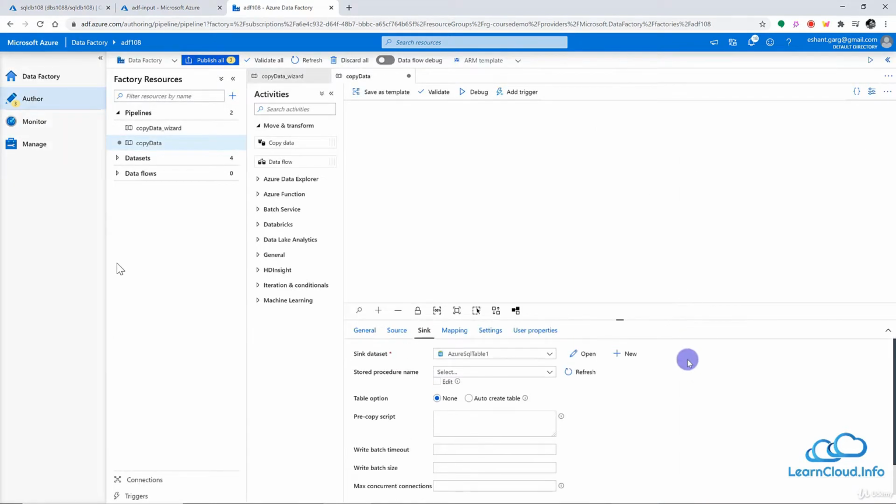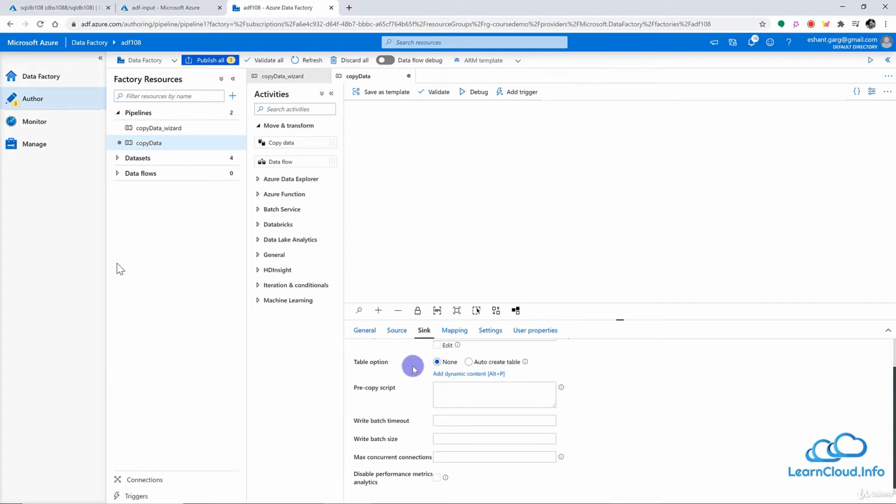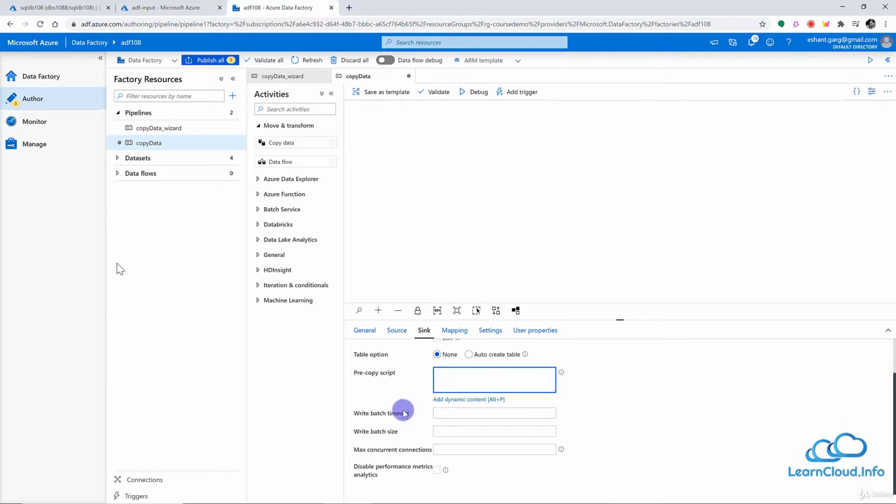So we have our sink data set created here, and here you see we have the option to create a new table if required. So in our destination we already have the table. If not, then you have the option to auto create the table in the destination. And then we have the pre-copy script. We already discussed that in the previous lesson, and everything else looks good here. We have already discussed all these settings in the previous lesson.